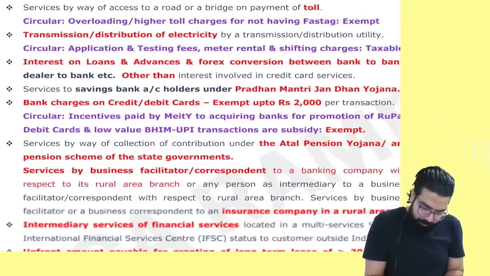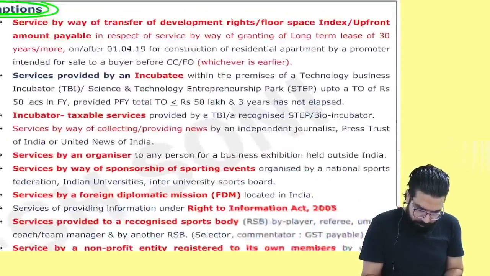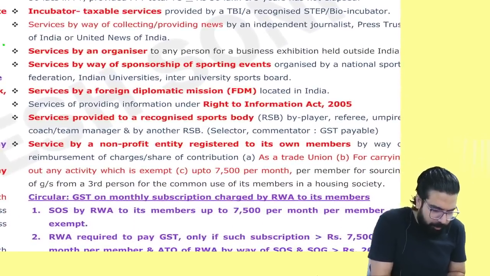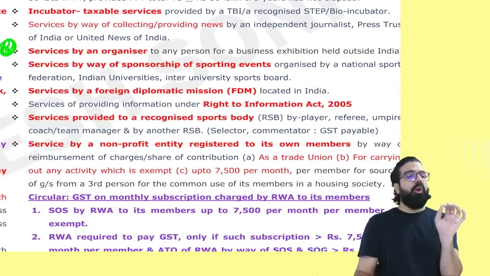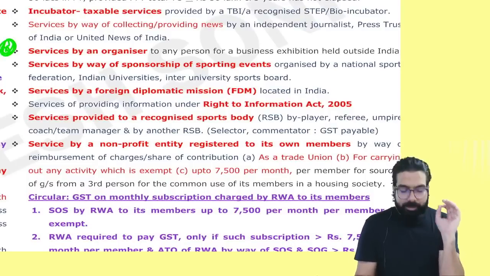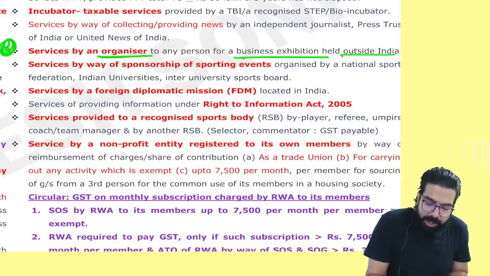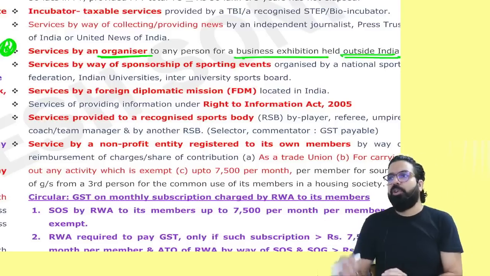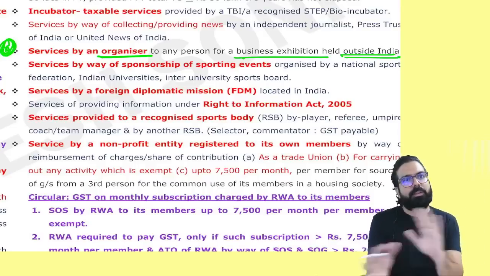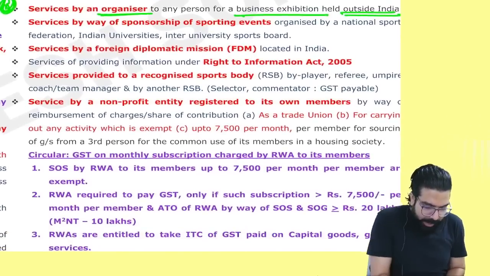Remember, I like this point. If there is an organizer who has organized a business exhibition outside India, and he has gone ahead and provided you any service. You told him, I want to put a stall in the exhibition, please allow me. He went ahead and charged you some charges. He will not charge any GST. Remember this point. I like this point.